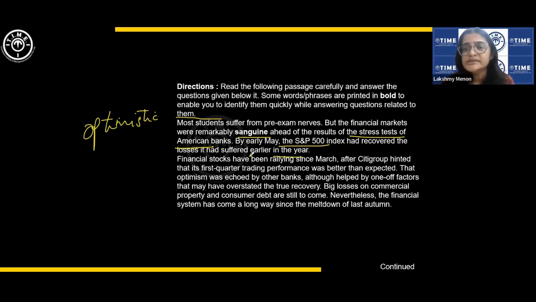Okay. So there is some stress test being faced by American banks. We don't know what that is. Financial stocks have been rallying since March after Citigroup hinted that its first quarter trading performance was better than expected. So financial stocks have been rallying in this context means improving. That optimism was echoed by other banks. So this is the Citigroup of banks. Okay. Although helped by one-off factors that may have overstated the true recovery. Okay. So some of the optimism may not be based on reality.